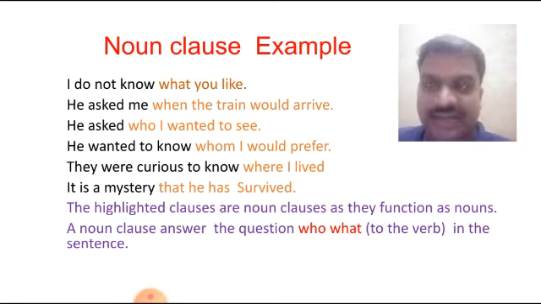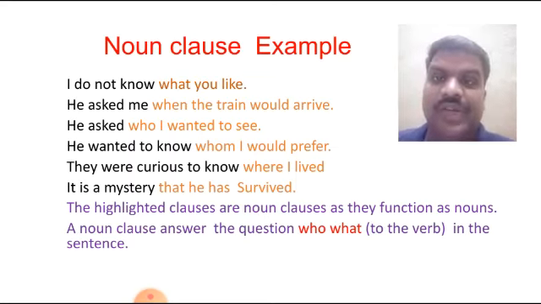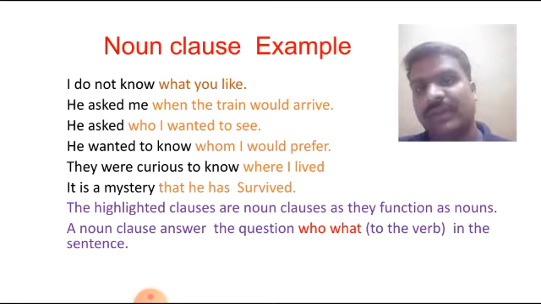He asks me when the train would arrive. When the clause modifies the noun, that is called a noun clause. In a simple definition, I'm telling you, when the clause modifies the noun, that is called a noun clause. He asks me what? He asks when the train would arrive. Friends, I'm telling you a simple clue of identification. When you ask the question who or what to the verb, the answer of that question is the noun clause.